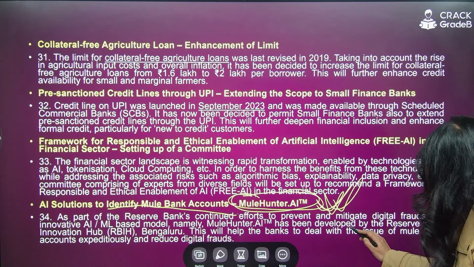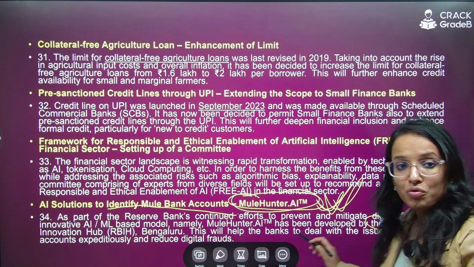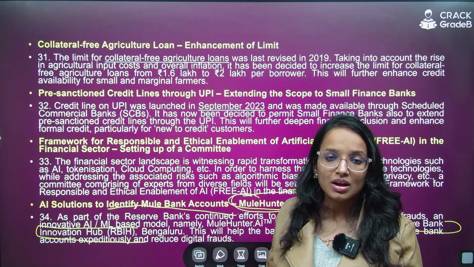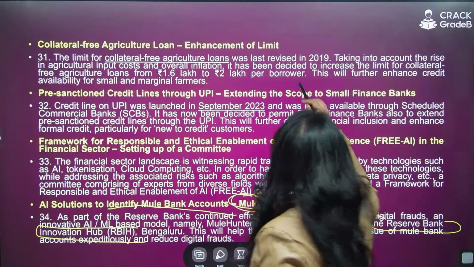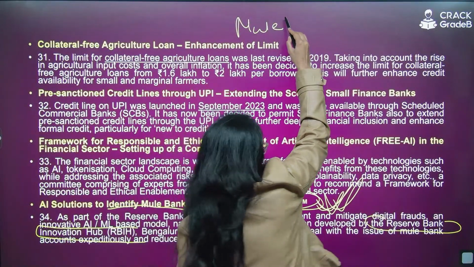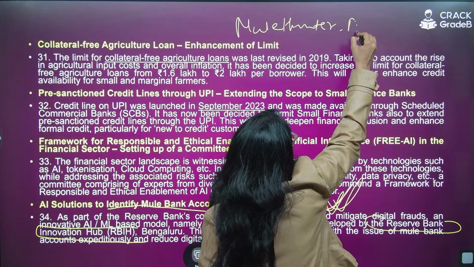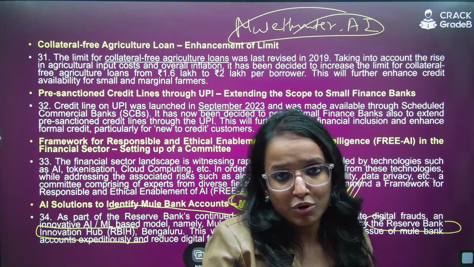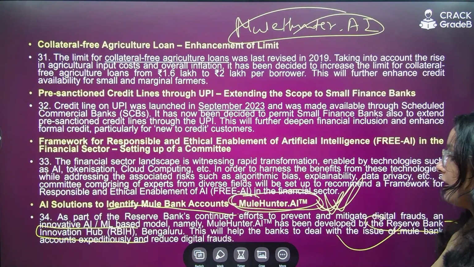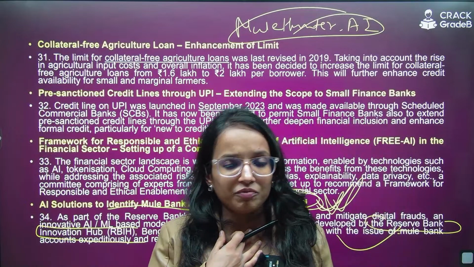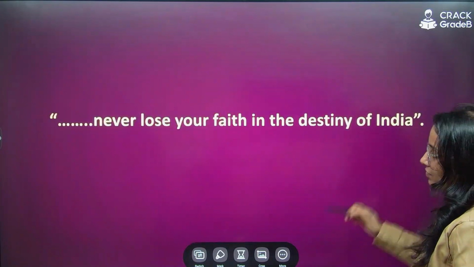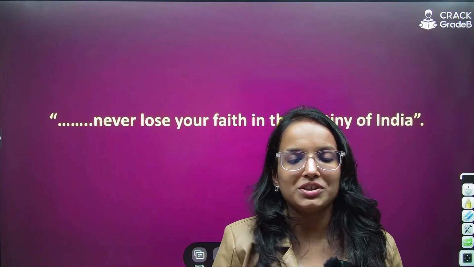Also remember, it has been developed by RBI Innovation Hub. This is a probable question, I am telling you, in all the upcoming examinations. Write down this question separately: who has developed the mulehunter.ai platform? Remember, RBI Innovation Hub. It can be a probable question, right? It will help in identification of such accounts and then mitigating digital or financial fraud. These were the additional measures undertaken by MPC.